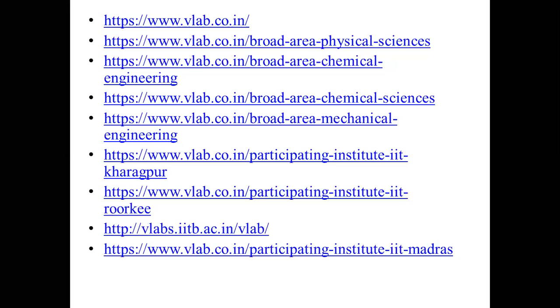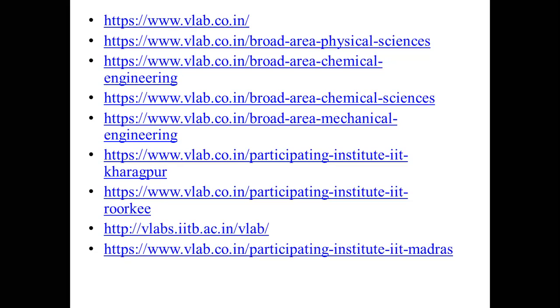There you have to register with your email IDs. Your official email IDs will be better. So register with your official email IDs, and then with that you can go to the lab and access it. Before that you have to see that your flash player is on, because in most of the systems you might have given the flash as off.